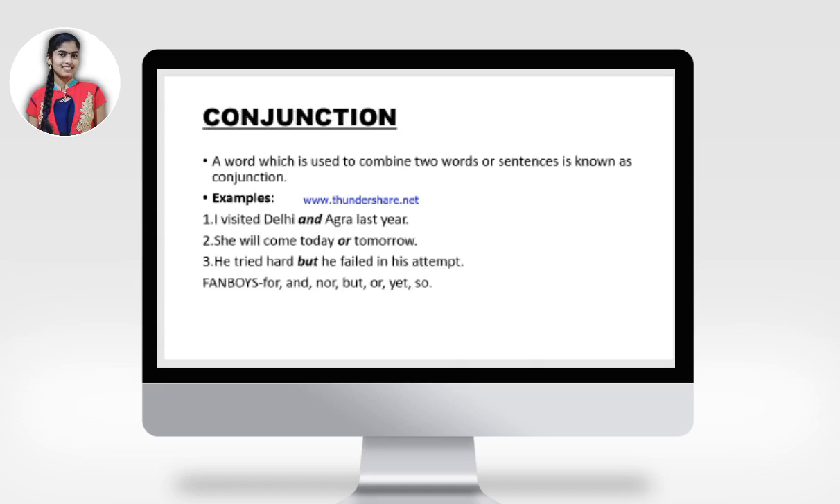Next, conjunction. A word which is used to combine two words or sentences is known as a conjunction. For example, I visited Delhi and Agra last year. Here, and is the connecting word between Delhi and Agra. She will come today or tomorrow. Here or is the combining word of today and tomorrow. He tried hard but he failed in his attempt. Here but is the combining word between tried hard and failed.